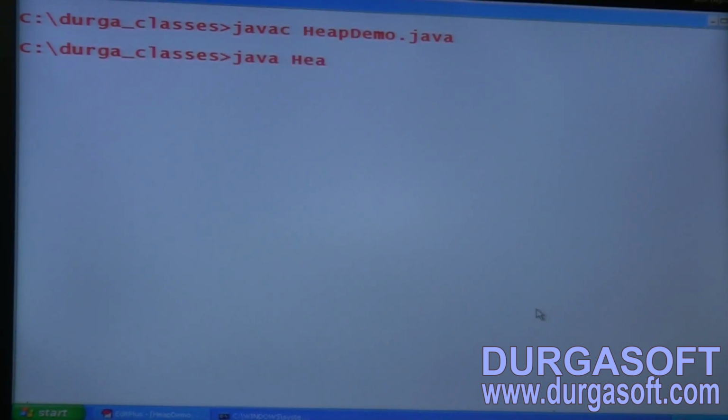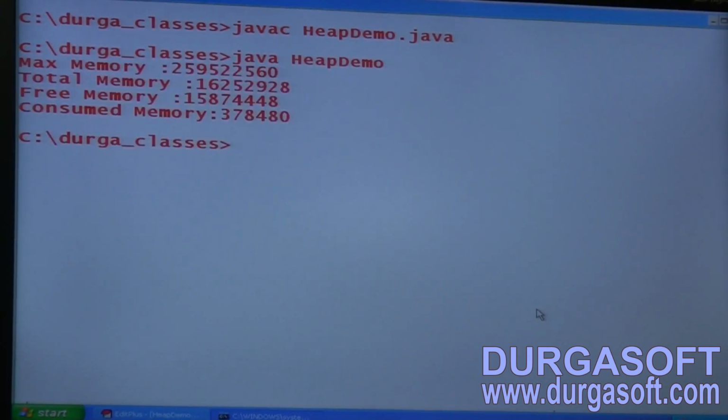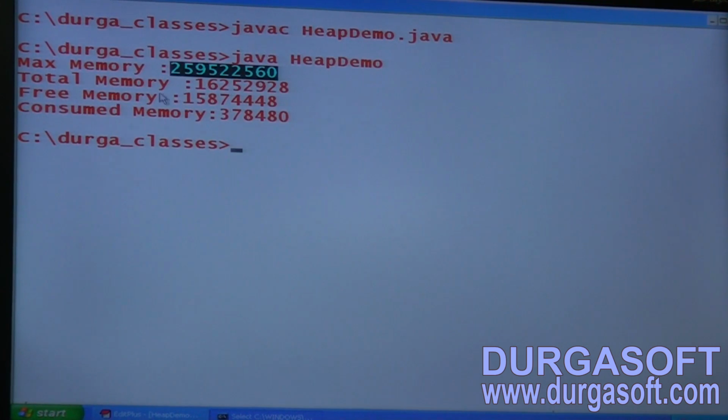Now java HeapDemo. Okay, are you getting the max memory? Can I spell out the max memory? These many number of bytes, a big number. Then free memory and total memory. Total memory is now 16 instead of 25, and free memory is 15. How much consumed memory? A very small number, 37,378,480 bytes, which is very little. Are you getting it? Now the answer is in terms of bytes.